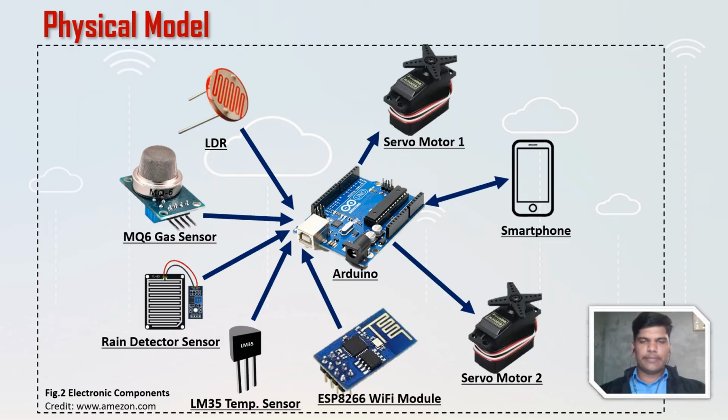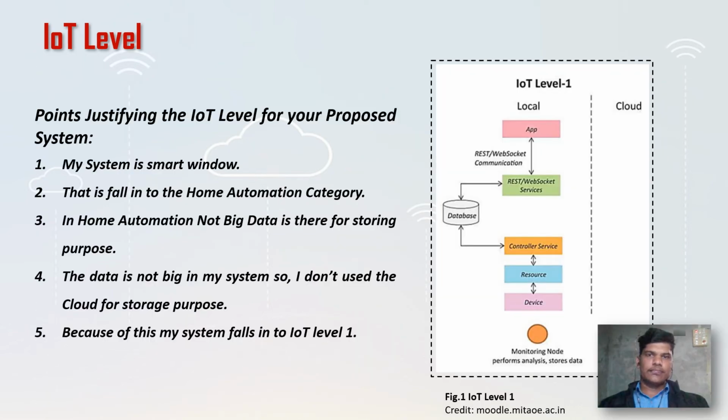Okay, so this is the physical model of our IoT solution. So, IoT levels. As my system is a smart window, it falls into the home automation category, and home automation does not deal with big data.